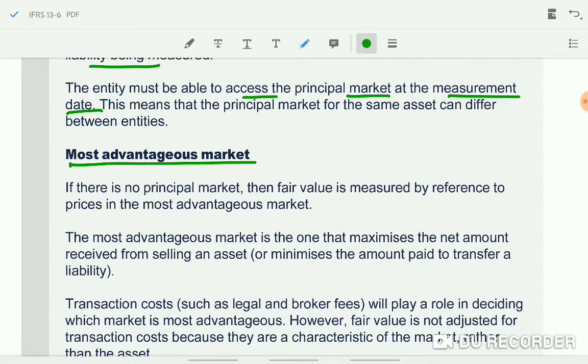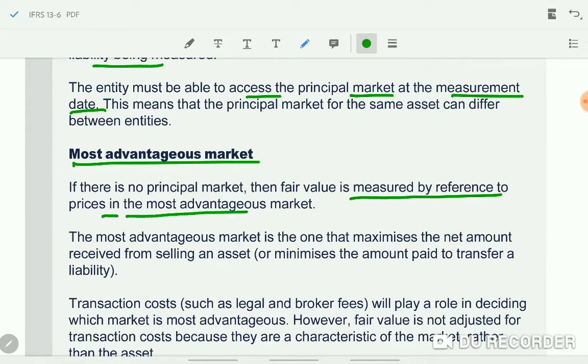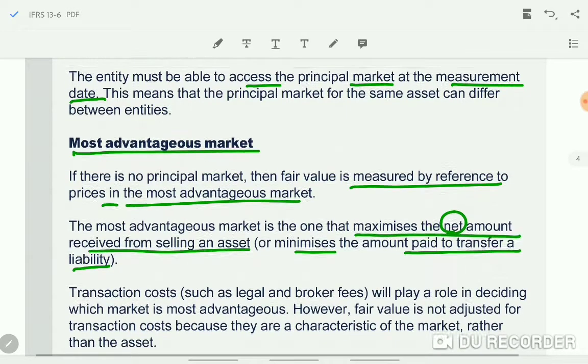See, if there is no principal market, the fair value is measured by reference to the prices in the most advantageous market. It is the one that maximizes the net amount received from selling an asset or minimizes the net amount paid to transfer the liability. When they say net amount, it is after all expenses. Expenses here are transaction cost and transportation cost.